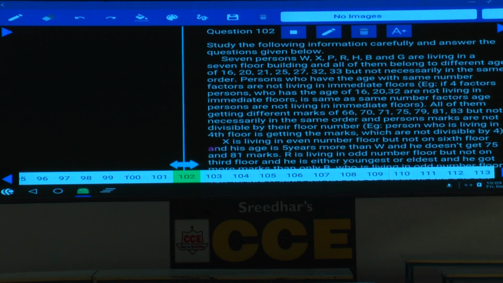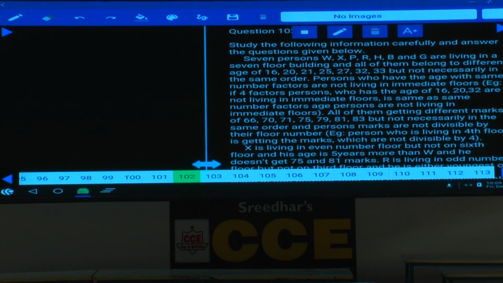Next one, question numbers 102 to 106. Now in this one, 7 persons W, X, P, R, H, B and G are living on a 7 different floor building, and all of them belong to different ages. Ages were given, but not necessarily in the same order. Persons who have the age with the same number of factors are not living on the immediate floors. Okay?